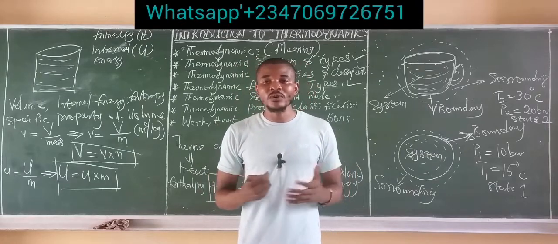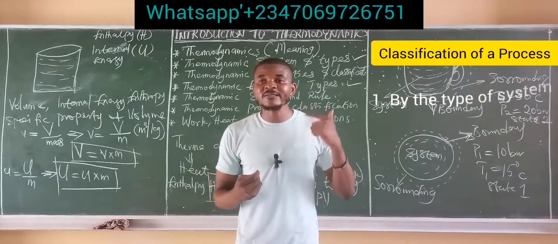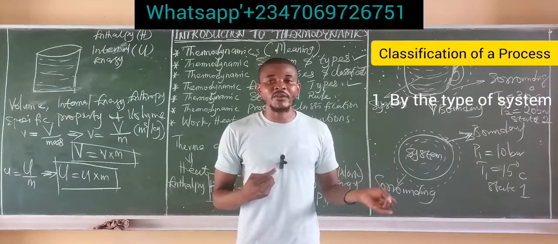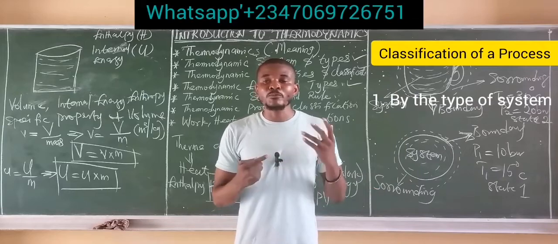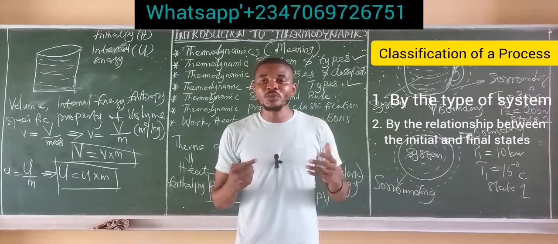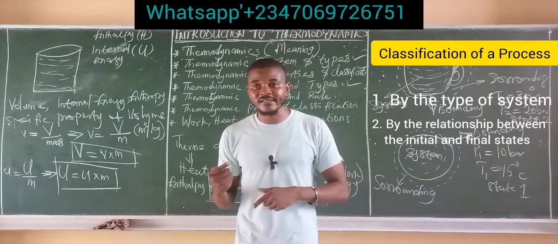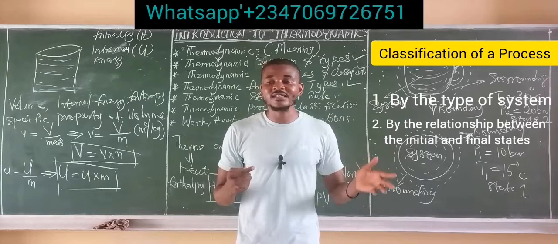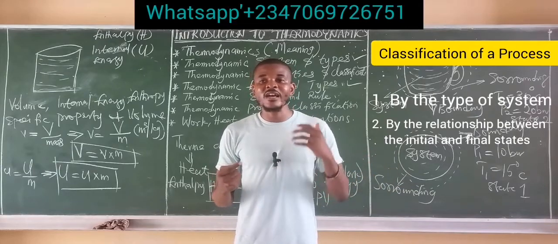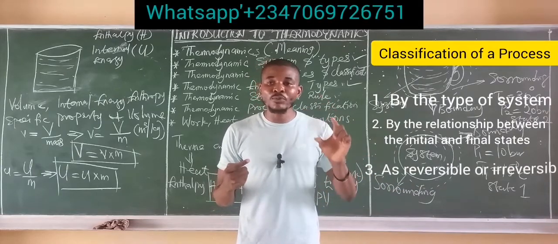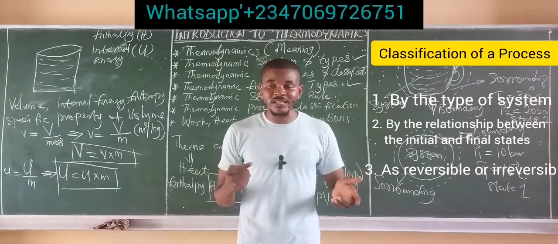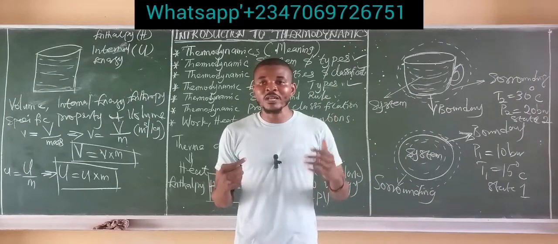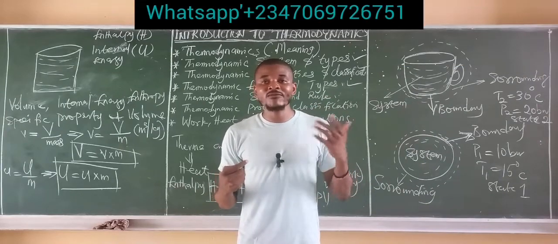Now, there are basically three ways to classify a process. First is by the type of system involved. Secondly, a process can be classified by the relationship between the initial state and the final state. And lastly, a process can be classified as reversible or irreversible process. So let's pick them one after the other. Let's start from the first.